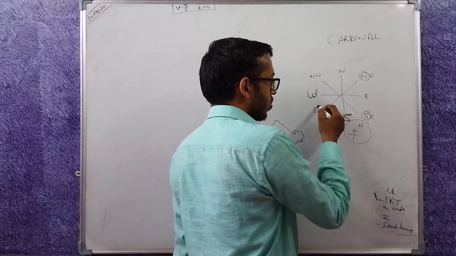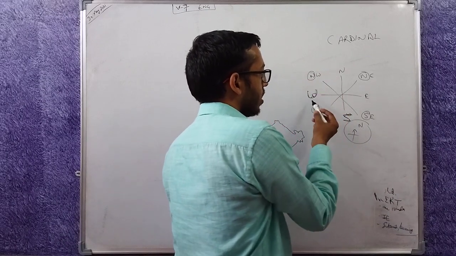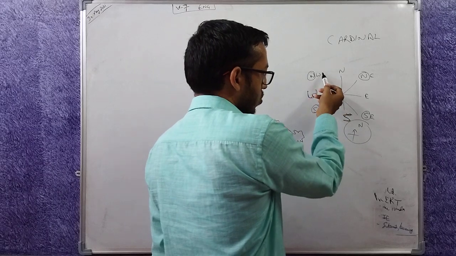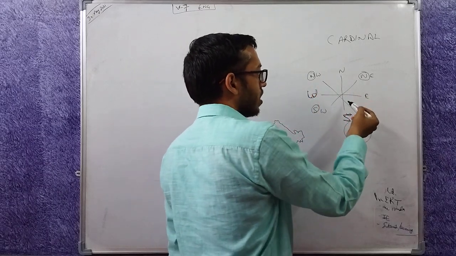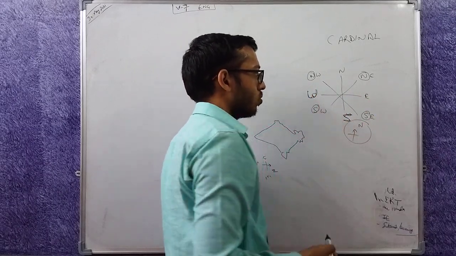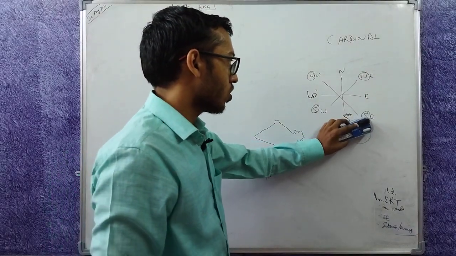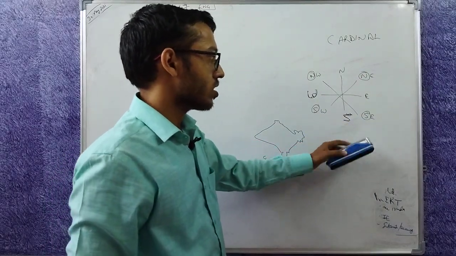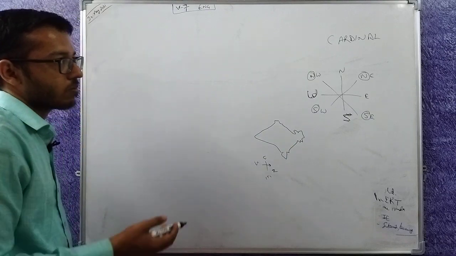So always north and south gain priority. This is not west north, this is northwest, this is northeast. Similarly, this is southeast, this is southwest. So north and south come first. This is simply the convention and it has been followed.